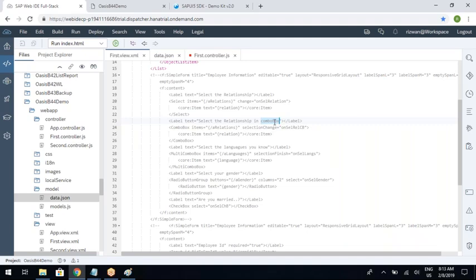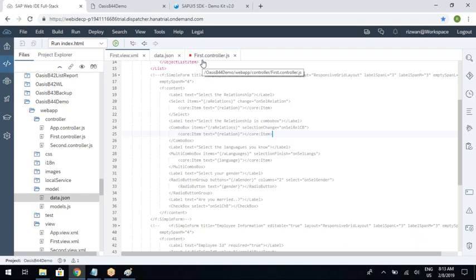Is there any way that we can use our own custom defined actions on this list, apart from the SAP provided ones? SAP has provided a very strong library.